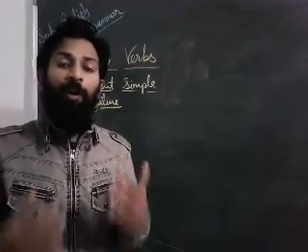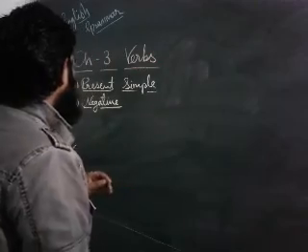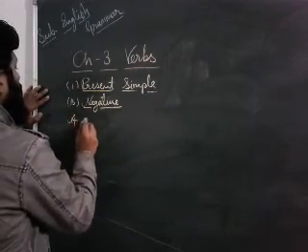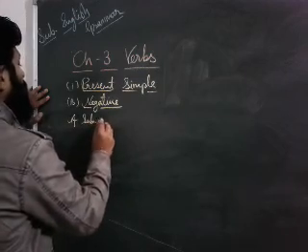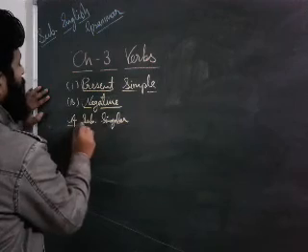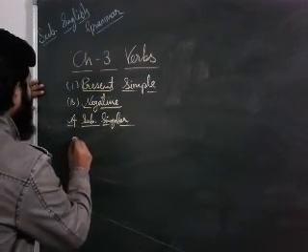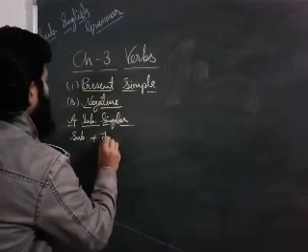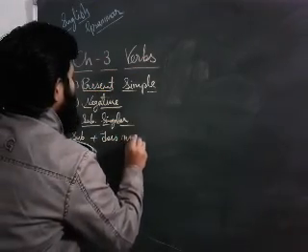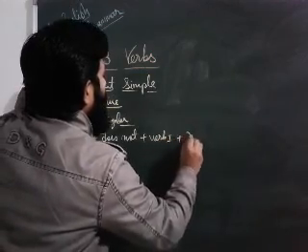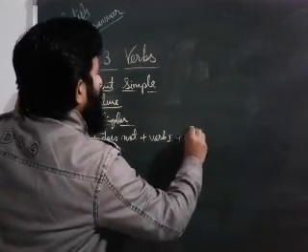Dear students, now we will talk about negative sentences of present simple. In this case also you have to write both conditions at first. If the subject is singular, then you have to write subject plus does not plus verb first form plus object.